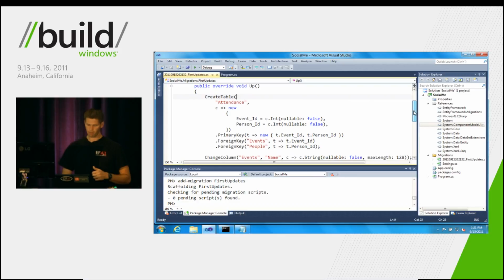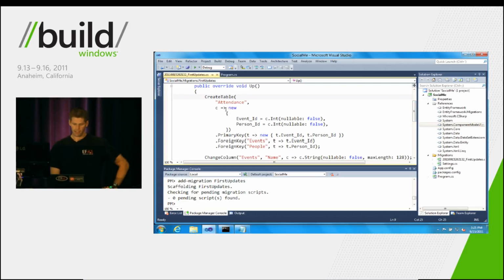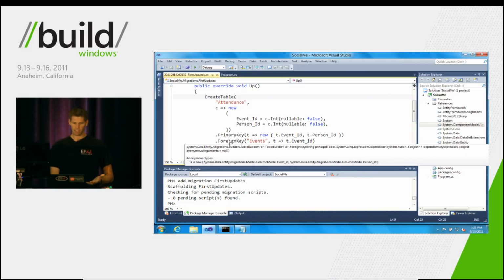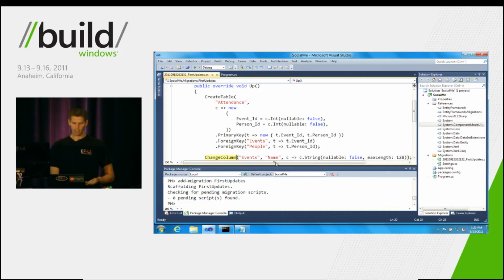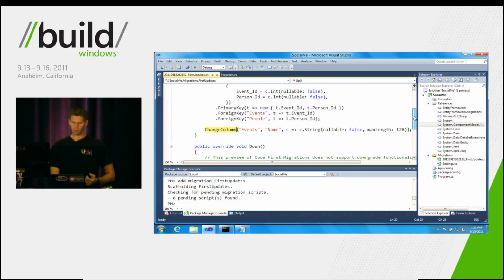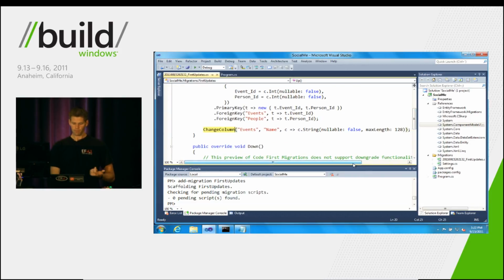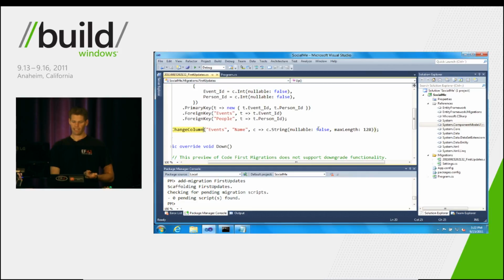So we're creating a table called attendance. And we've defined the properties here, event ID and person ID. You can see it defines the data types and primary keys and foreign keys. And it also picked up that we're changing a column. We're changing that name column on the events table, and we're redefining it as a non-nullable string with a max length of 128. And those changes really came from those data annotations that we put there.